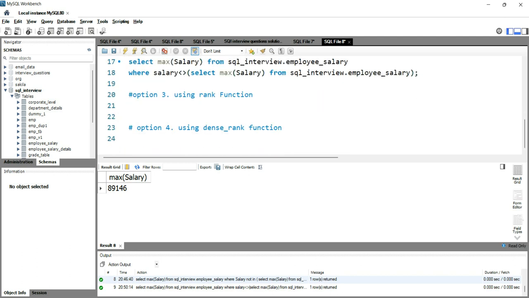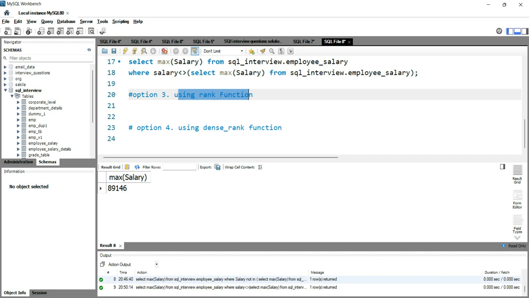Now let's go to our third option, which is using the rank function. This rank function is a window function in SQL, and it can be used to calculate a rank for each row within a partition of a result set. Although it is a very useful function, it has a limitation: the same rank is assigned to the rows in a partition which have the same values. So if your data has duplicate values, you should not use rank. You should actually use the dense rank function or the row number function instead of rank.